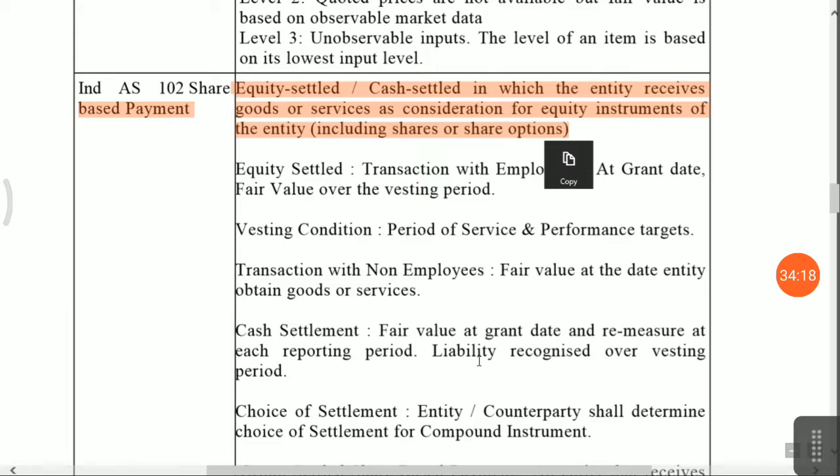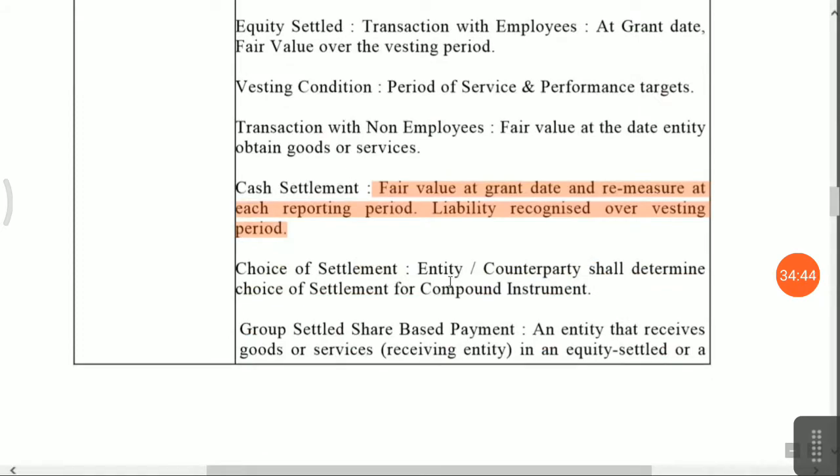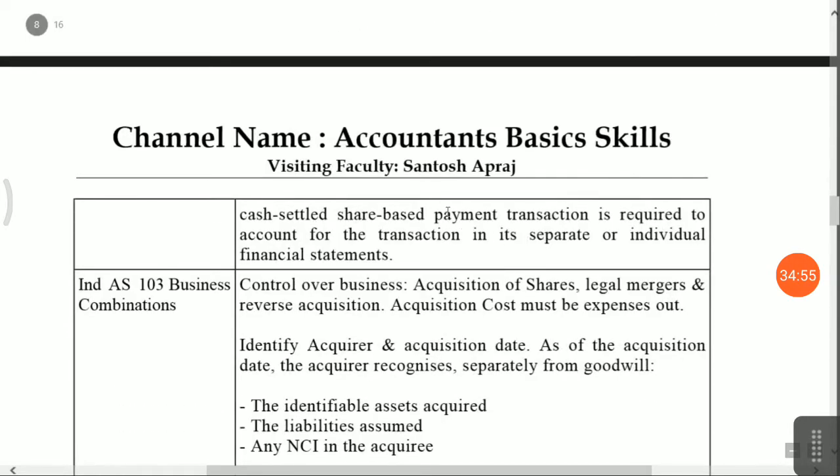In cash settlement, the fair value at grant date is remeasured at each reporting date and the liability is recognized in profit and loss. Means an actuary will do the valuation of your shares. Every year, if there is any increase or decrease in your fair value, that affects your employee cost. It's a part of your profit and loss account. Choice of settlement is there, means the entity or the counterparty shall determine the choice of settlement. Group settlement is also allowed. An entity that receives goods and services in an equity settled or cash settled share based payment transaction is required to account for them in its separate and individual financial statements.